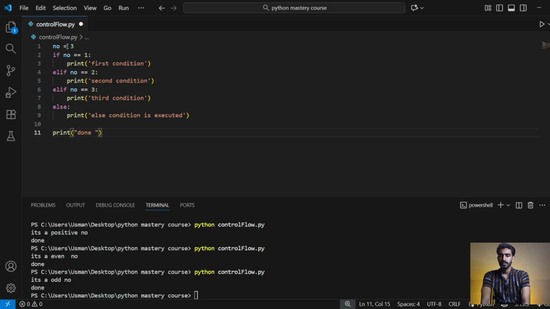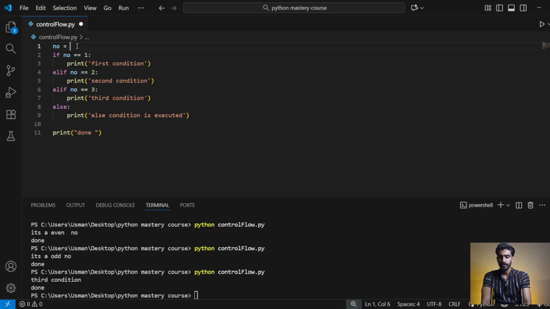So as you know that number is 3, so this condition would be false and this condition would be false, and the last one, this condition would be true. So this condition will be executed and the others are passed out, and the done statement will be printed on screen. So I will save it, Ctrl S, and run it, hit enter, and then as you see that third condition is executed.